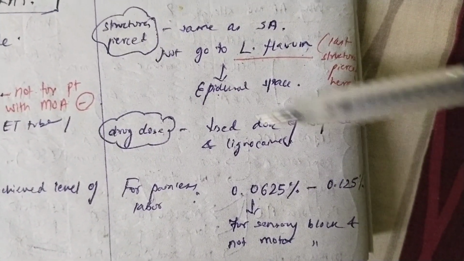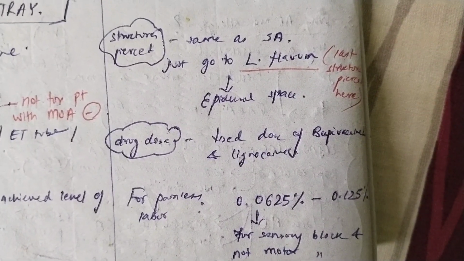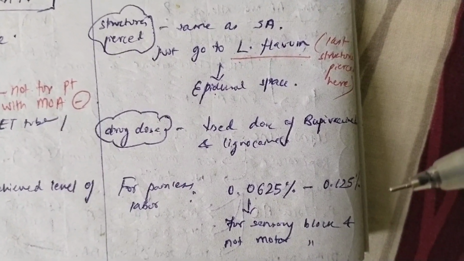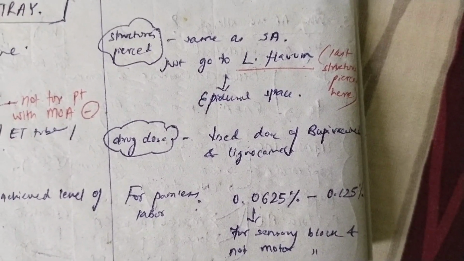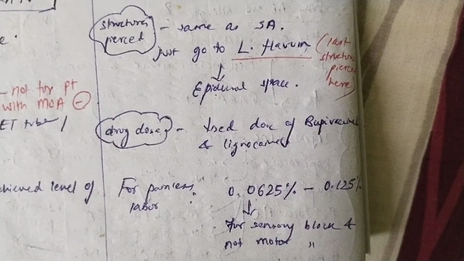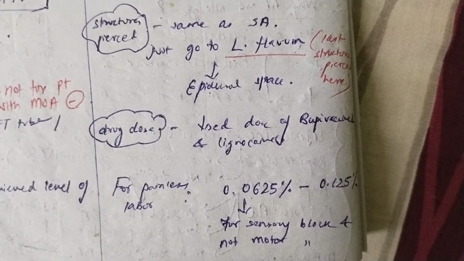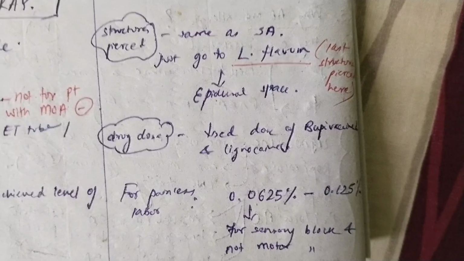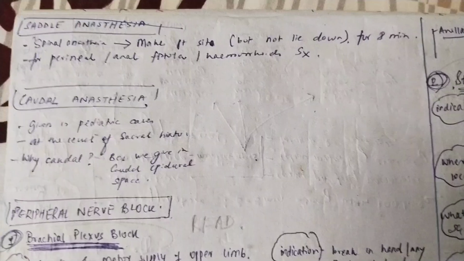Now, one thing you have to remember is that epidural anesthesia, as I told you, is used in case of painless labor. So here, the dose of bupivacaine and lignocaine that you give is 0.0625% to 0.125%, and this is used for sensory block and not motor block. That is why this dose is used in case of painless labor.